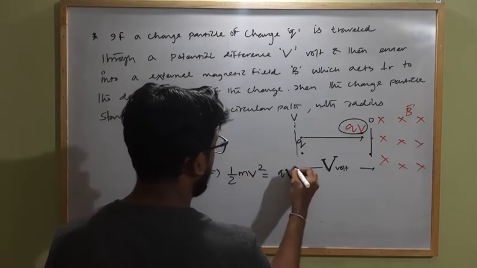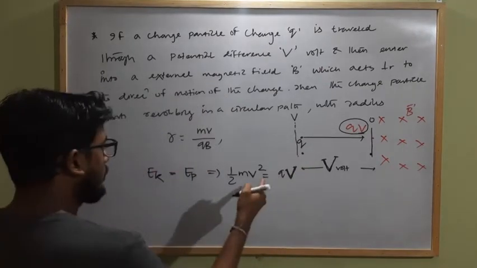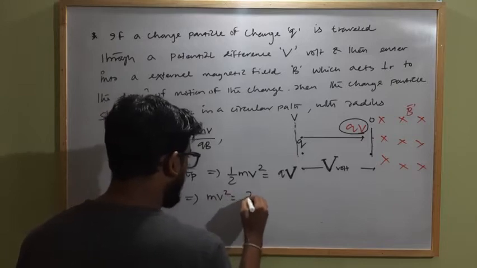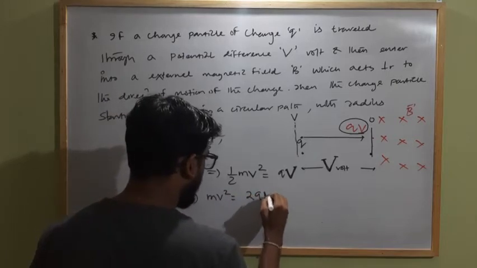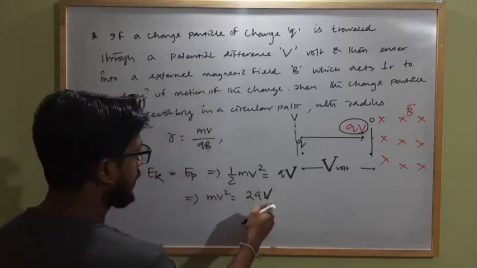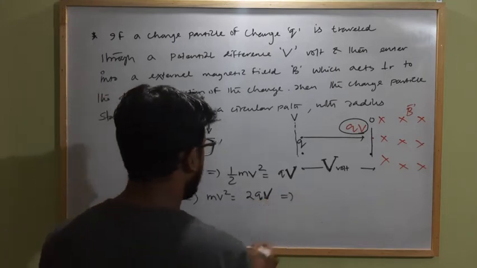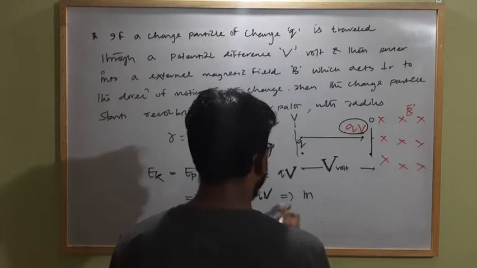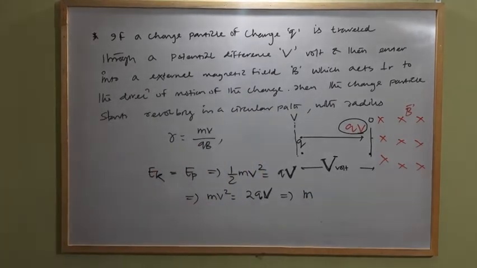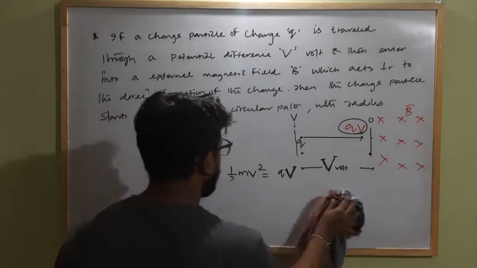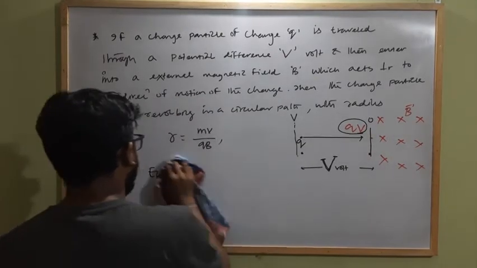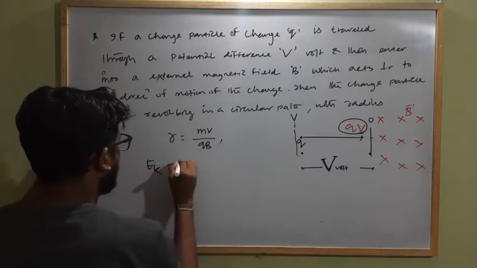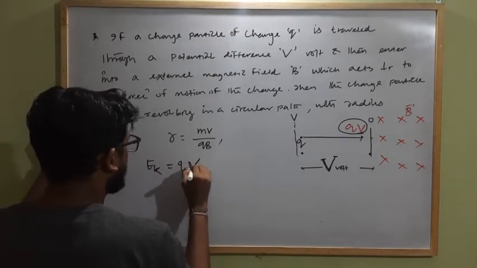So from this we can write mv squared equal to 2qV. This is the potential difference. Or we can write simply, the kinetic energy equal to the change in potential energy, or here we can write the kinetic energy K equal to Q into potential difference V.